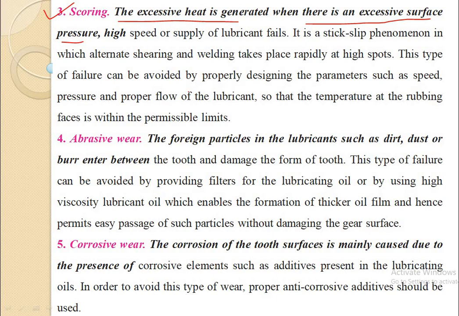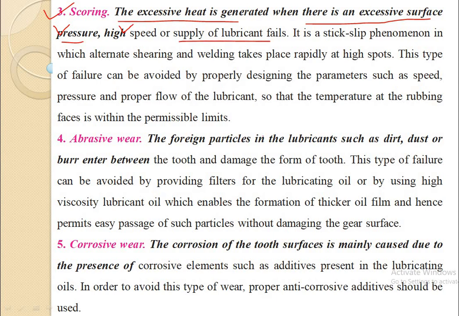As we know, when two moving materials come in contact with each other, and when high pressure is exerted between the two materials, then there is a possibility of excessive heat generation. This excessive heat generation takes place due to high pressure, high speed, or less lubrication.